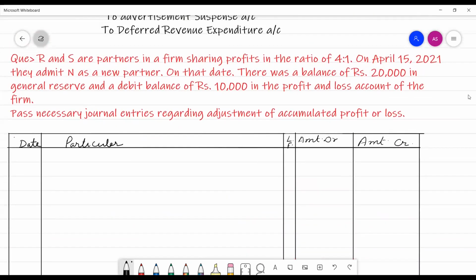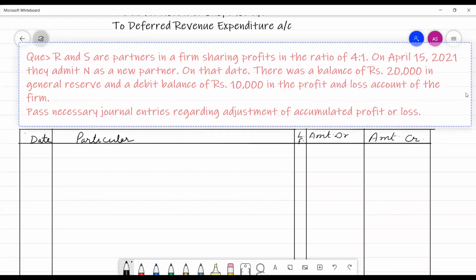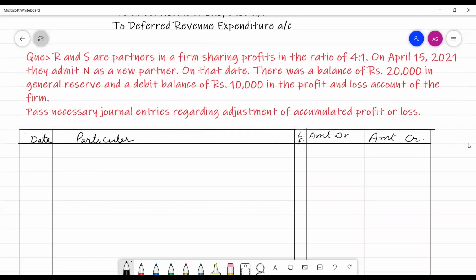R and S are partners in a firm sharing profit and loss in the ratio 4:1. On April 15, 2021, they admit N as a new partner. On that date, there was a balance of rupees 20,000 in general reserve and a debit balance of rupees 10,000 in the profit and loss account of the firm. Pass necessary journal entries regarding the adjustment of accumulated profits and losses.